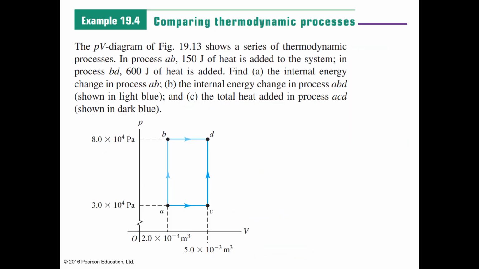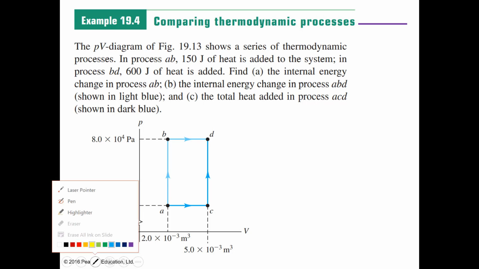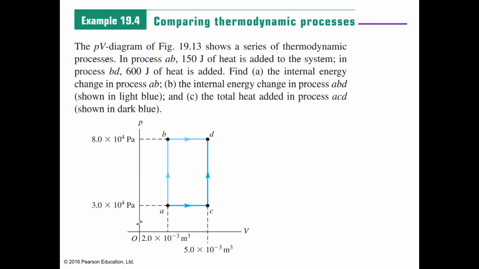Another example. We have this PV diagram. It shows a series of thermodynamic processes. Given in process AB, the heat is equal to 150 joules.